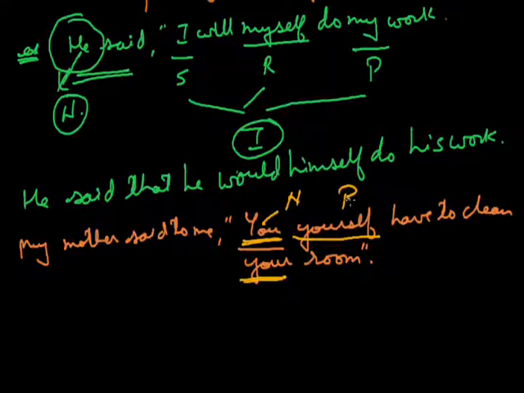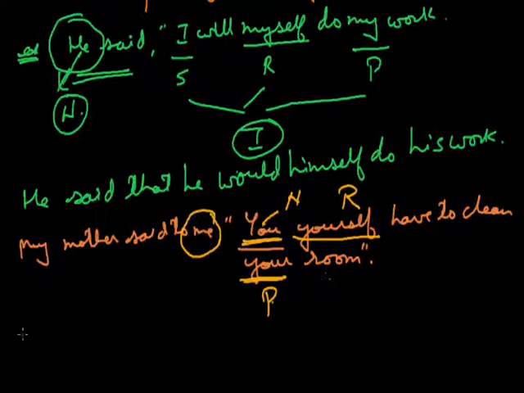Yourself is in the reflexive case and your is in the possessive case. Now they will change according to the object of the reporting verb. The object over here is me.